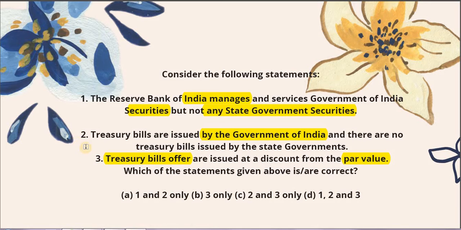Now statement number 2 is slightly difficult, because most of the test series and their discussion say that they are issued by the Government of India, that's it. But they are not issued by the state government. This indeed is true. And what is our source of this? Again, the standard one, the Ramesh Singh. I am sure we all have read that very book, and it's been categorically written over there that the treasury bills are issued only by the central government, and central government means Government of India, and that by default means that they are not issued by the state government.